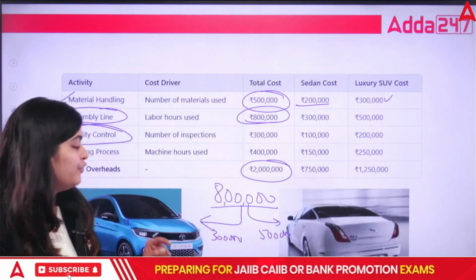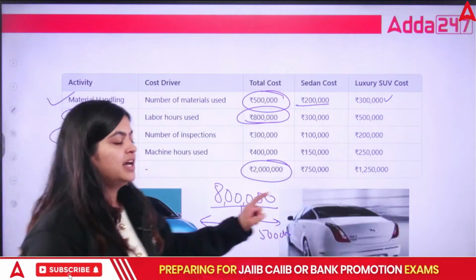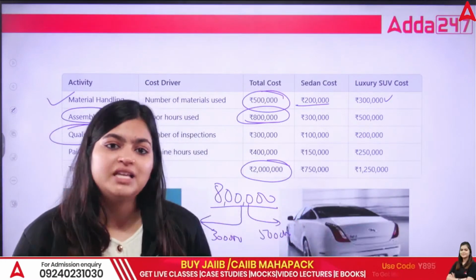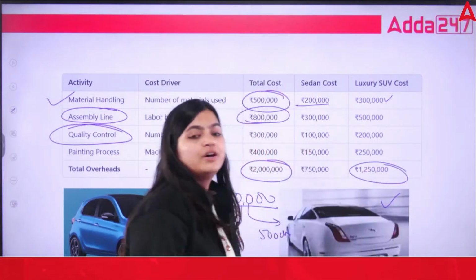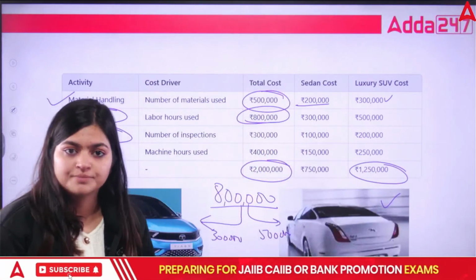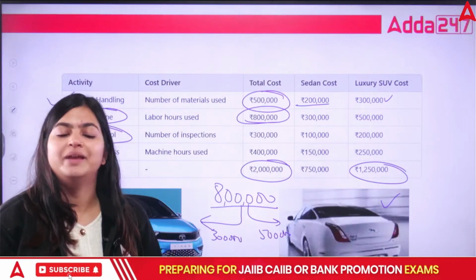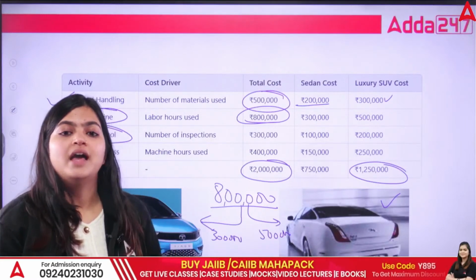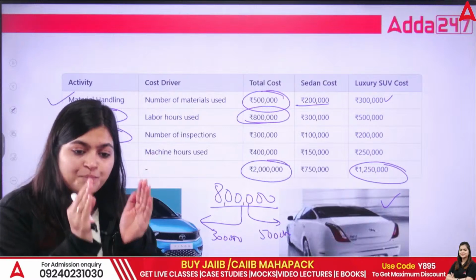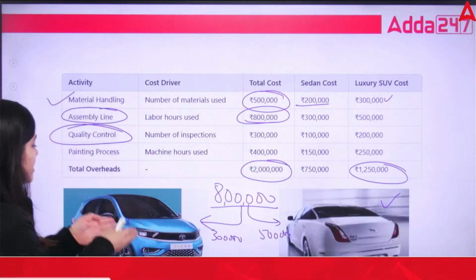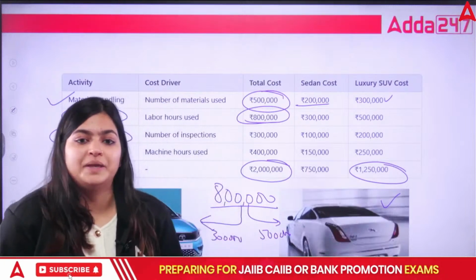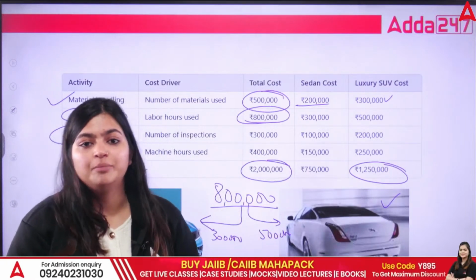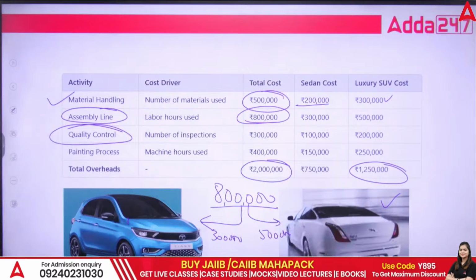But in that, for the standard car manufacturing, they are incurring only 7 lakh 50,000, whereas on the luxury car, they are going to incur 12 lakhs 50,000. That is what activity-based costing is. Through this, you can identify the specific expenditure that you are incurring on any manufacturing, if you are incurring common expenses. That is how activity-based costing helps.